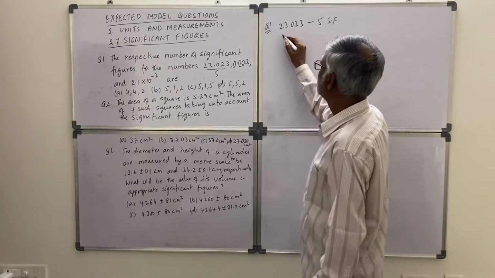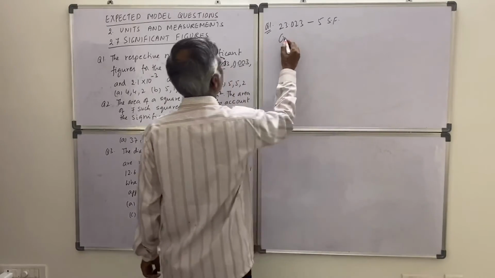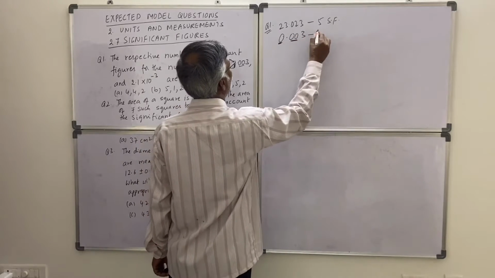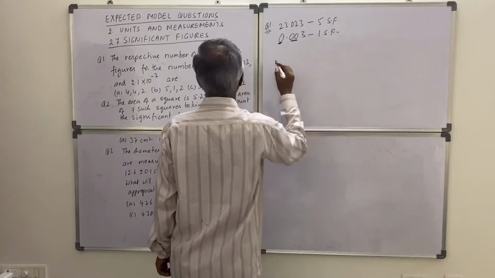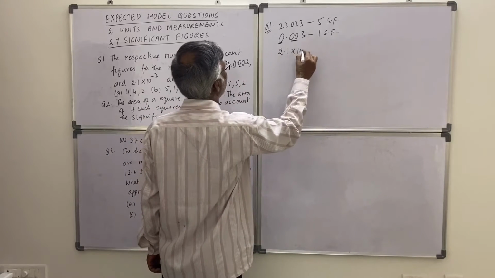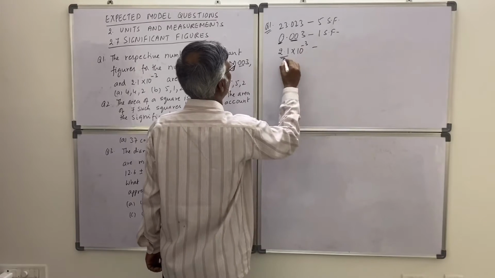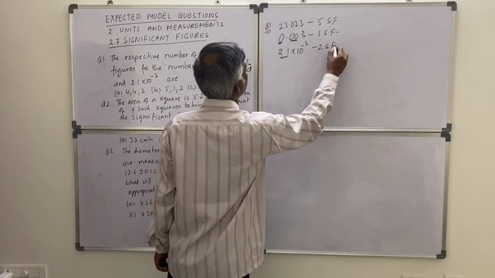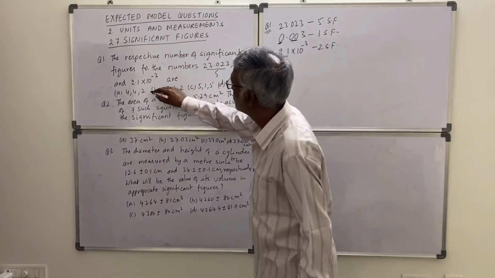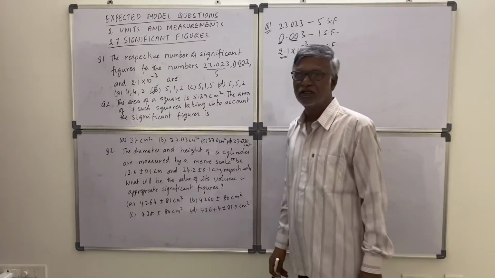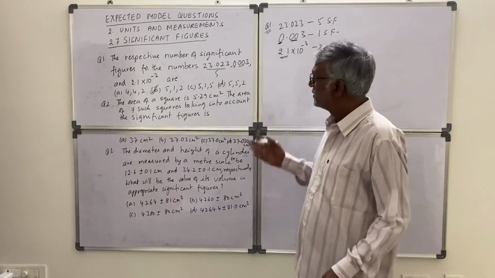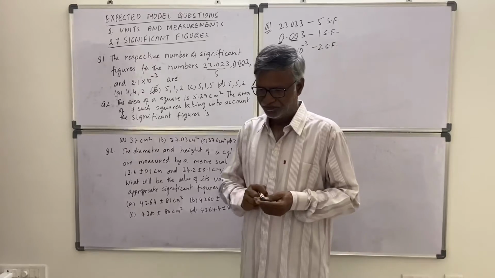Then the second one is 0.003. These zeros are insignificant, so one significant figure. Then the other number, in scientific notation, is 2.1 into 10 to the power minus 3. Only 2 significant figures. That's all. So what is the answer? 5, 1, 2. B is the option. Okay. So this is the way you have to solve the problems. Okay. So the rules are over.